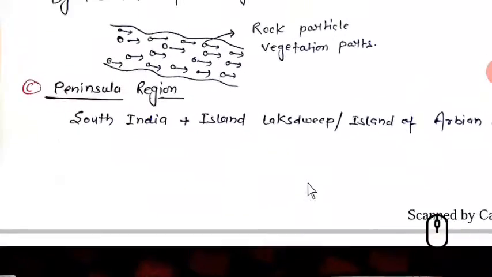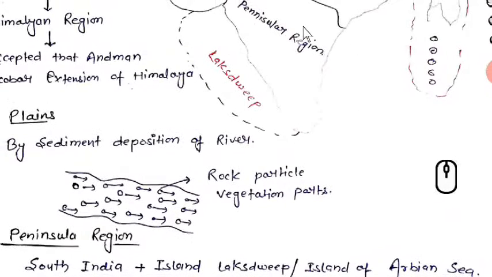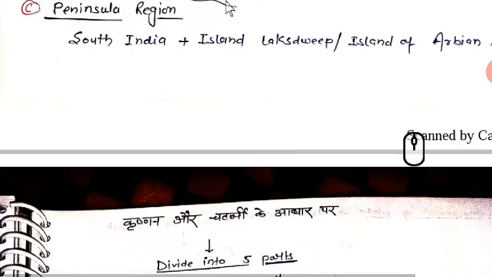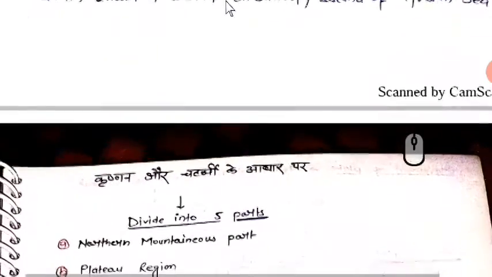Peninsula region. The peninsula region contains South India plus the island of Lakshadweep, or islands of the Arabian Sea. So this is South India, the southern part of India. South India plus the islands of the Arabian Sea make up the peninsula region. If you didn't understand, go backward and watch the video again. Okay, so let's go forward.